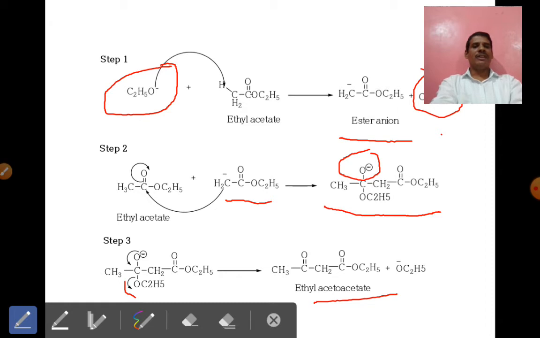In this way, within these three steps, we can explain the mechanism of formation of ethyl acetoacetate via the Claisen condensation reaction. This mechanism is very important.